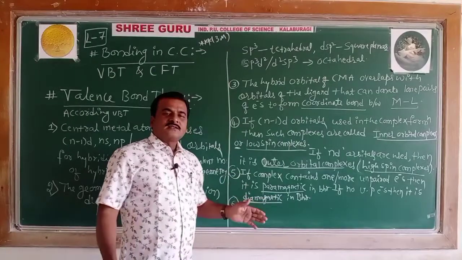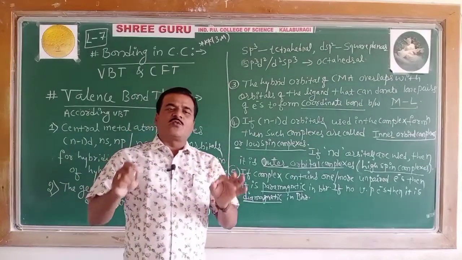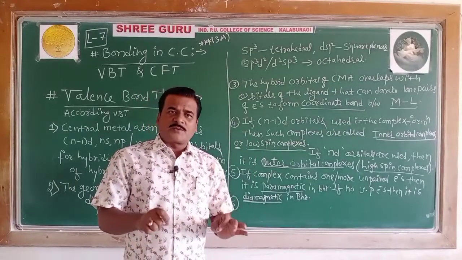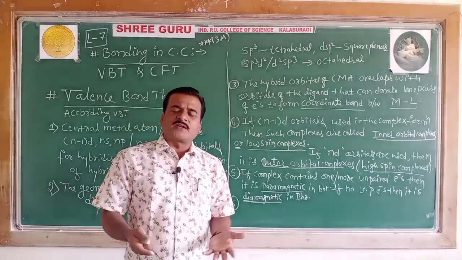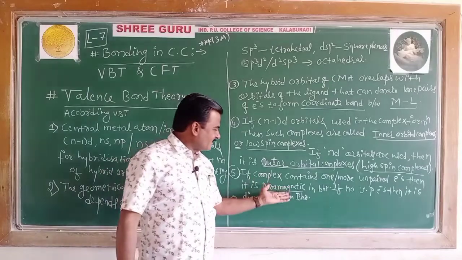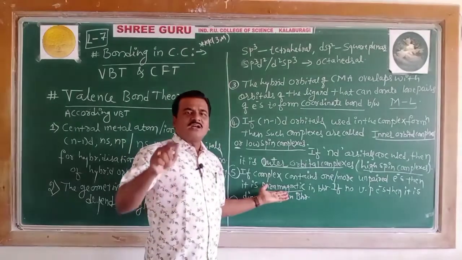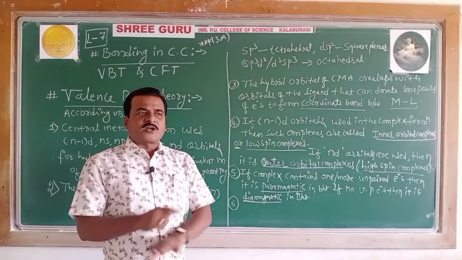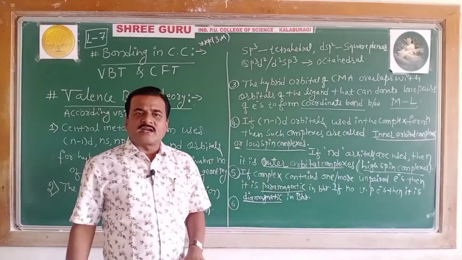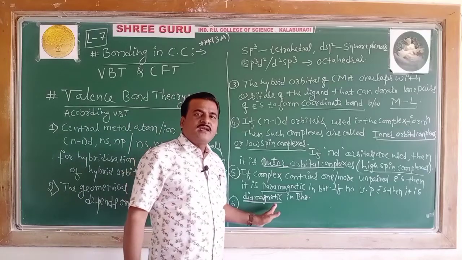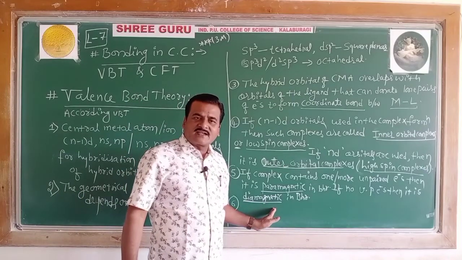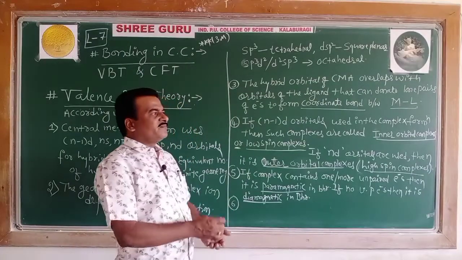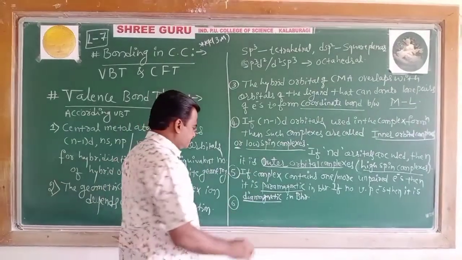And the point says, the complexes thus formed, if they contain one or more unpaired electrons, then the magnetic property is paramagnetic. If the complex does not contain any unpaired electron, then it is diamagnetic in its character or behavior. Point 6, ligands.